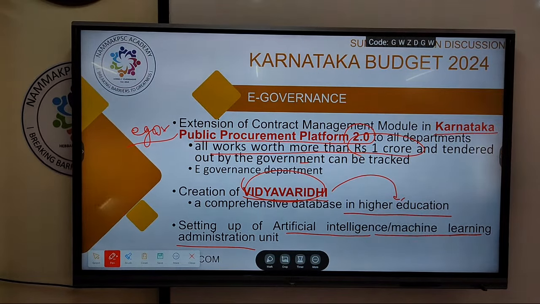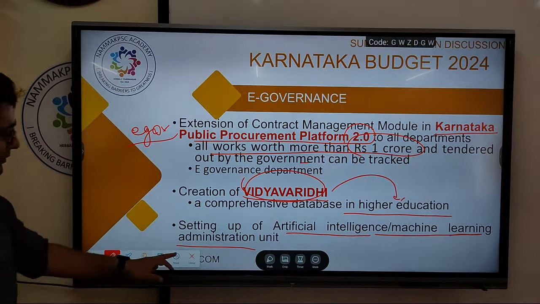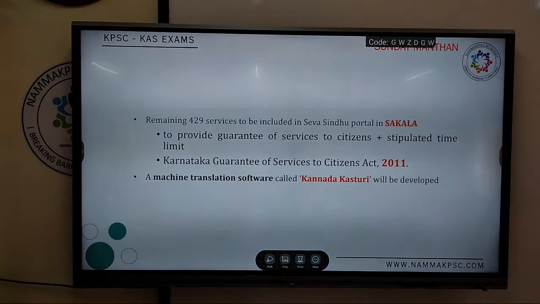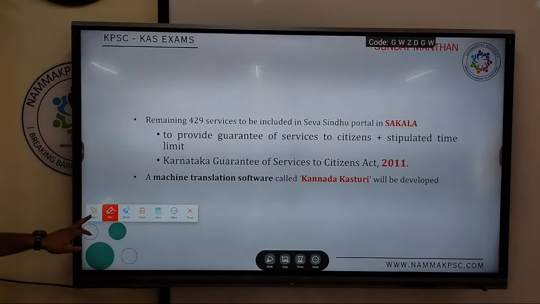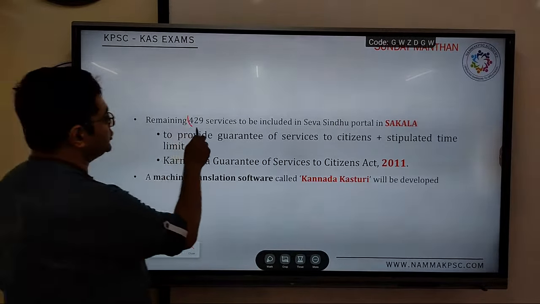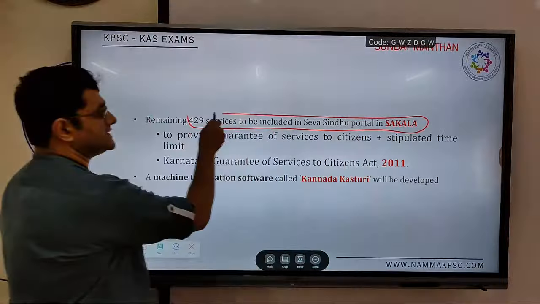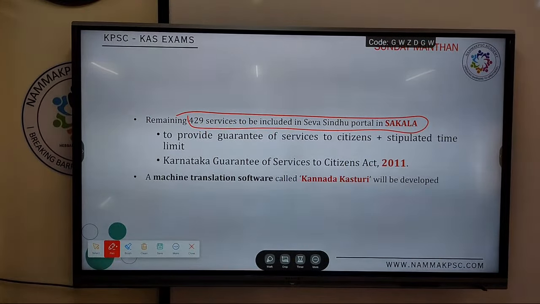So I'll repeat again. Number 1, Karnataka Public Procurement Platform. Number 2, Vidya Varidhi for higher education. Artificial intelligence and machine learning unit in the e-governance department to promote artificial intelligence. Then the Sakala: the remaining 423 services to be included under the Seva Sindhu portal of Sakala.